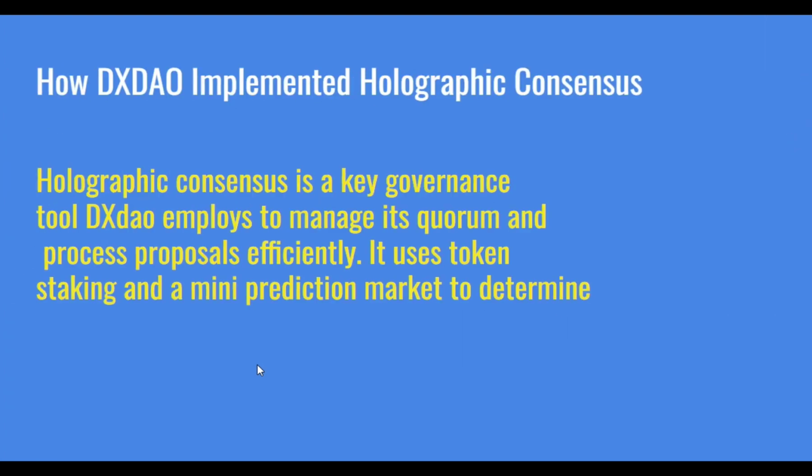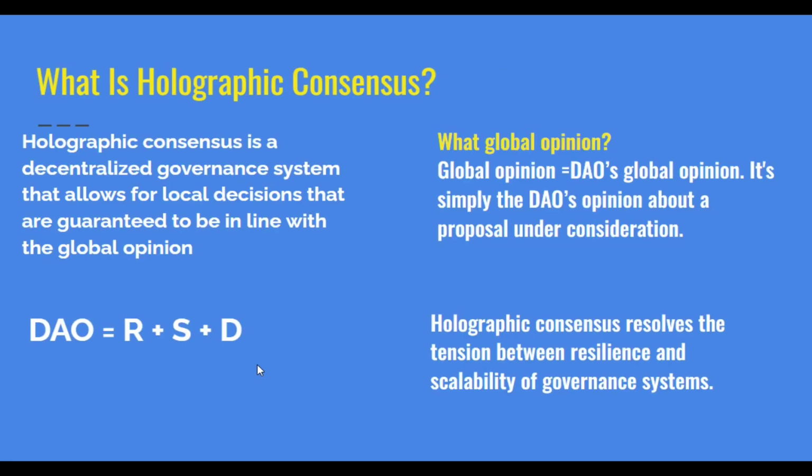Now we have what we call relative majority. Relative majority is the simplest solution to scale decision-making power: to have decisions approved by relative majority rather than absolute majority. An absolute majority is the majority of all the vote power in the DAO.